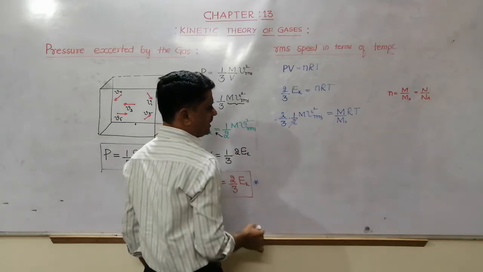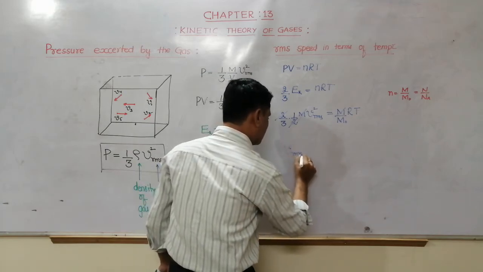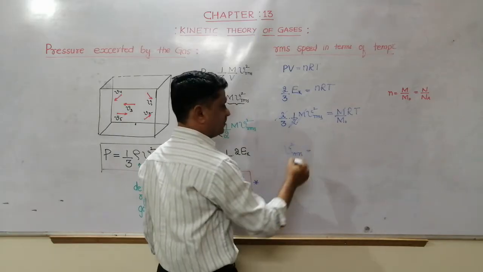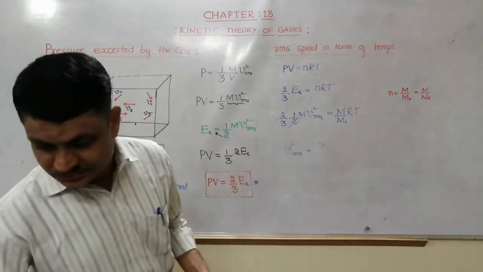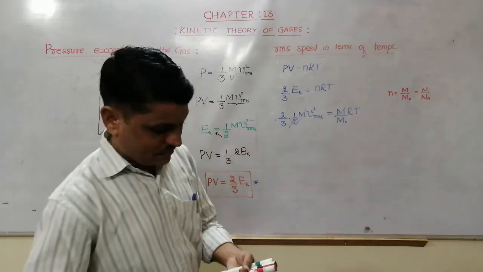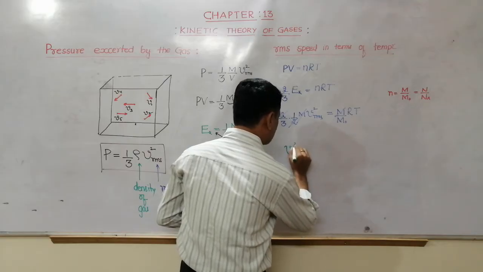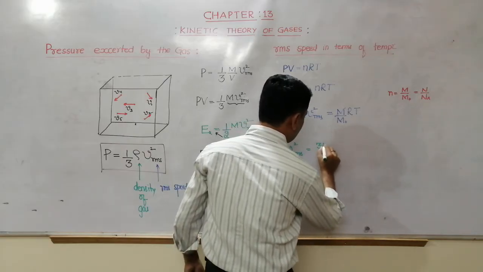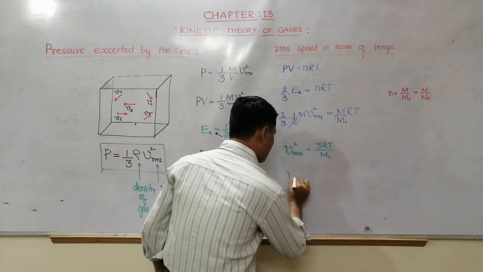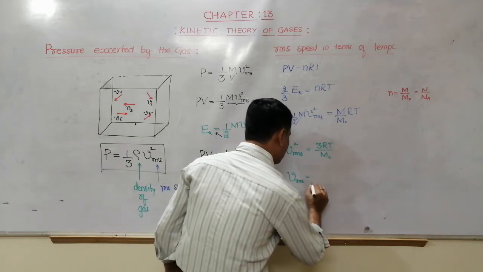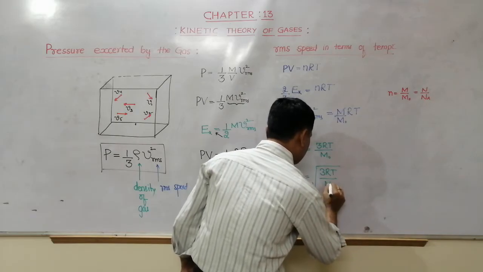Then this 2 cancels, this m cancels. If I reshuffle, Vrms squared is equal to 3RT divided by m naught, or Vrms is equal to the square root of 3RT divided by m naught.